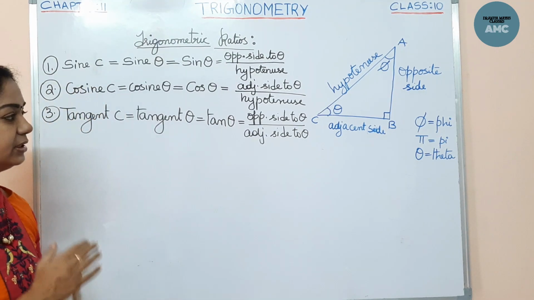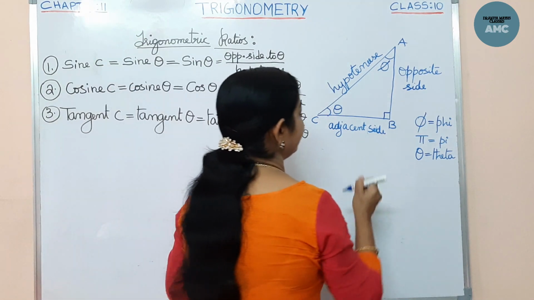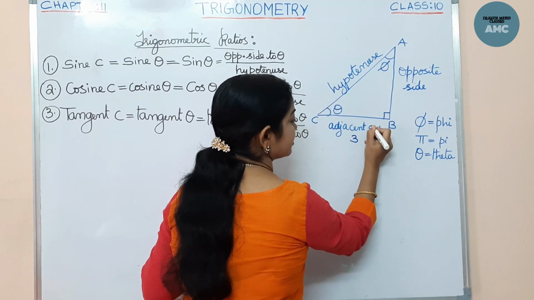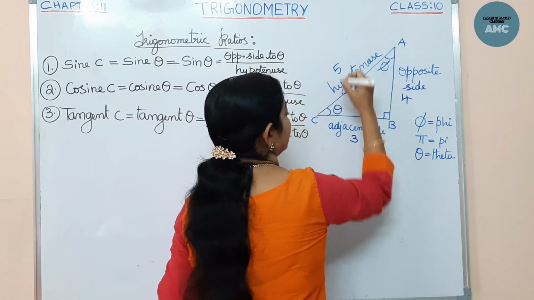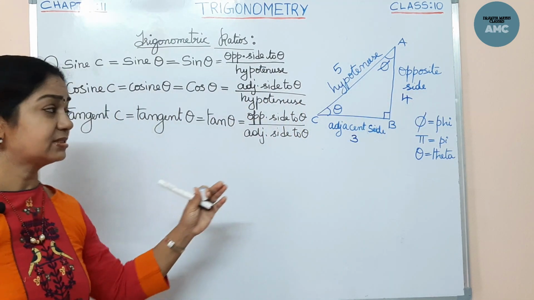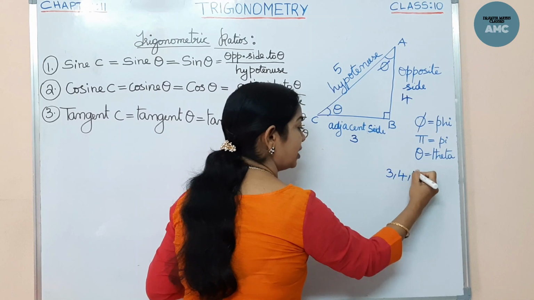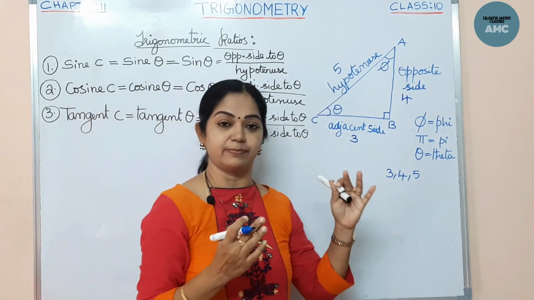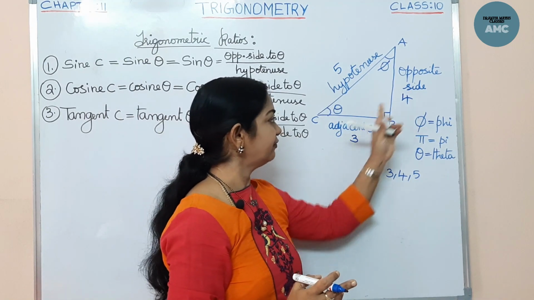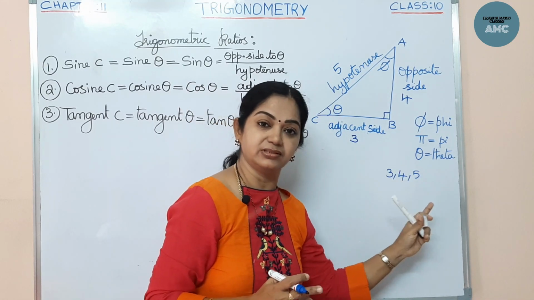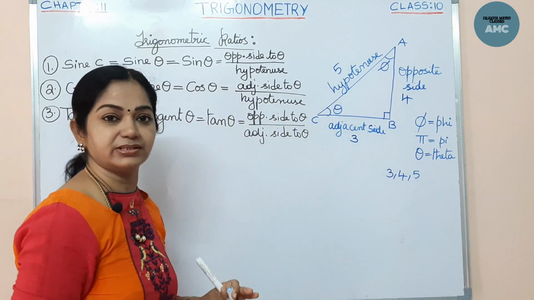Now, to explain this to you, I will be giving you some values here. Let me suppose this adjacent side is 3 units. And this is 4 units and this is 5 units. Now 3, 4 and 5 form what is called a Pythagorean triplet. You are well versed with the Pythagoras theorem, which tells us the hypotenuse square is equal to the sum of the squares of the other sides. So 3 square plus 4 square is equal to 5 square. That is called a Pythagorean triplet.